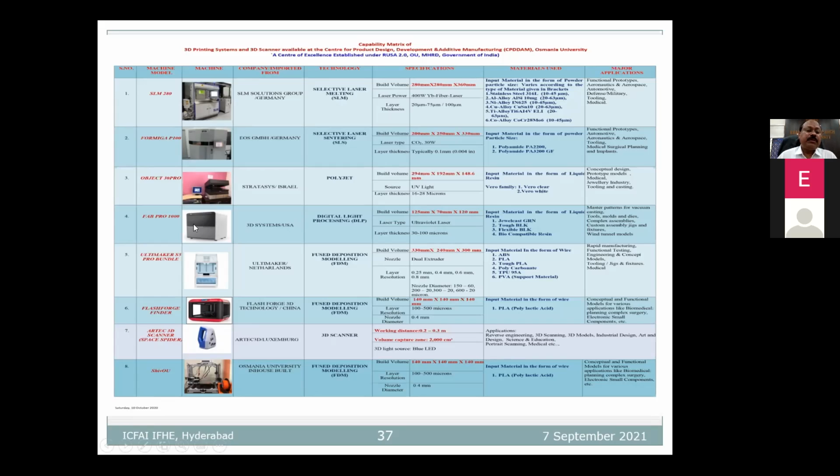The FabPro is around 6 lakhs, and the Ultimaker is around 12.5 lakhs. One MTech student, Mr. Shiva, built an FDM machine, and we have produced a lot of components from this 3D printer built by the MTech student as part of his project.